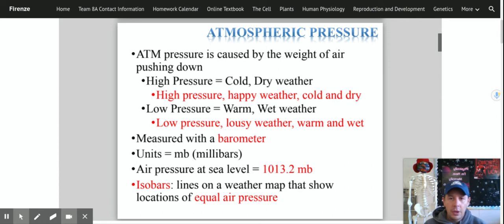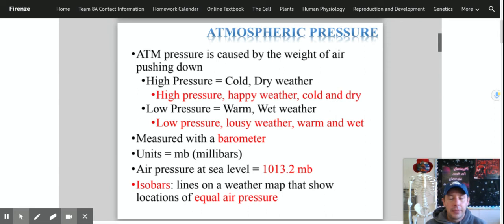Now, when we take away air molecules, we have to replace them with something else. We can't just have empty space. It's not like a vacuum. It's not like outer space. So when we take air away from the area, we replace it with water. This is what causes high pressure and low pressure and the weather conditions that go along with it.